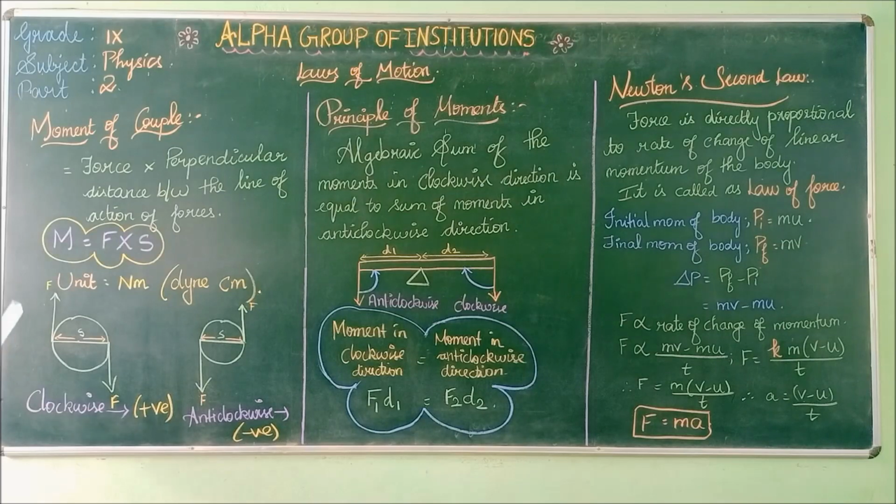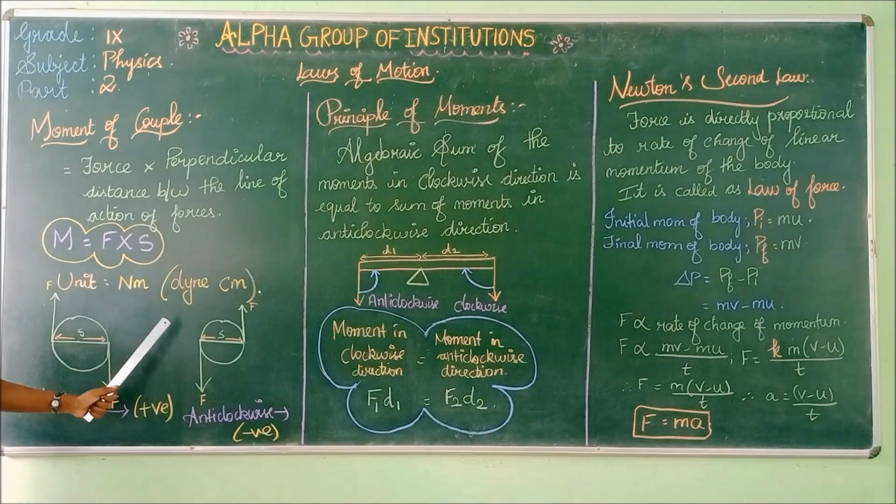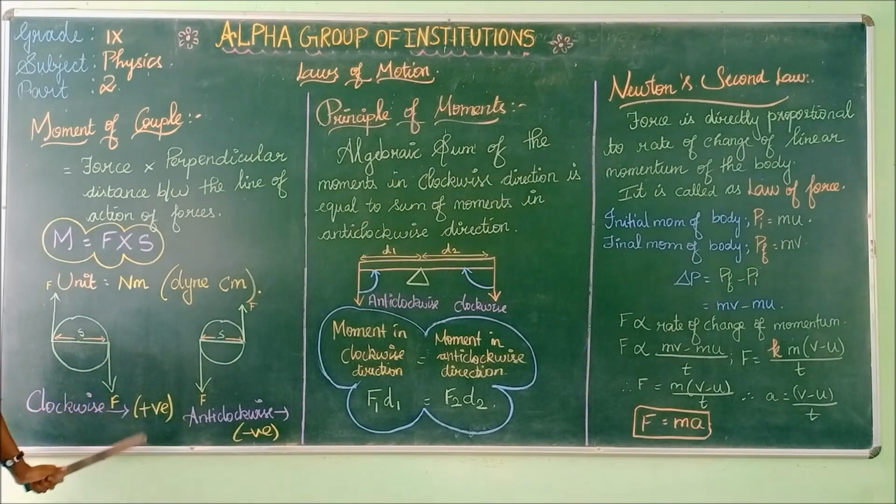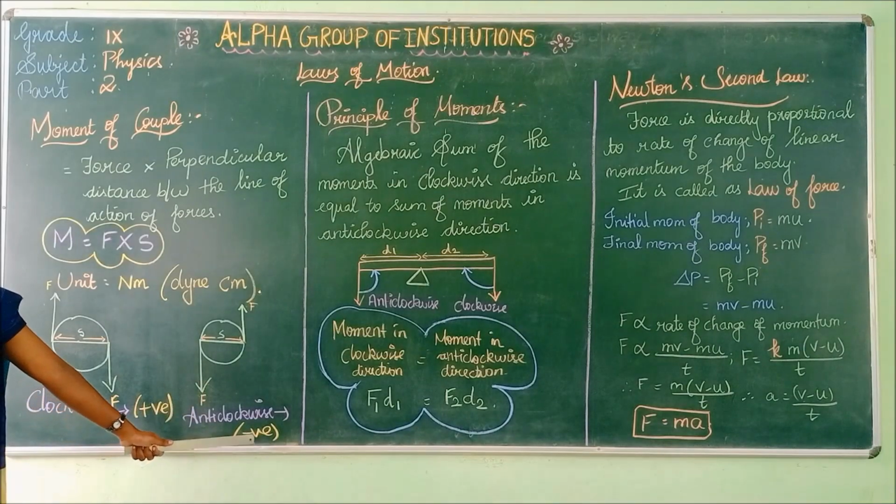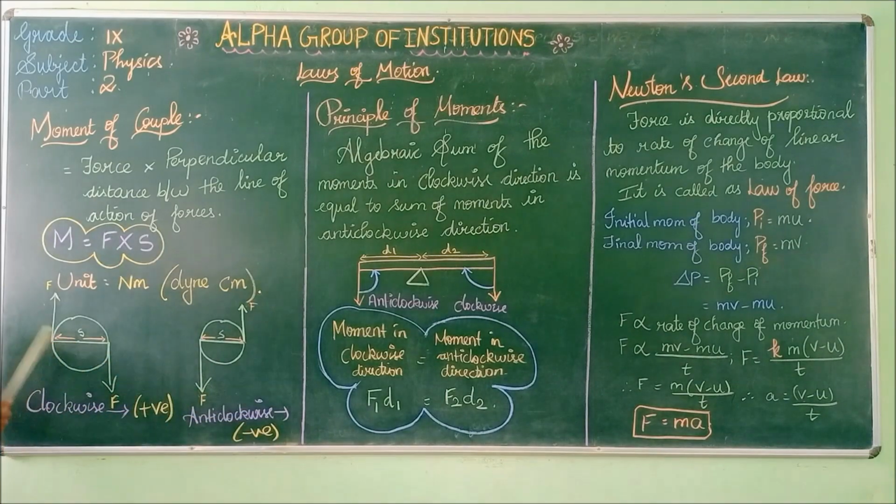Now, what is moment of couple in clockwise direction and anti-clockwise direction? If the moment of the couple is positive, then it is called the clockwise direction. If the moment of the couple is negative, then it is called the anti-clockwise direction. In clockwise direction, the moment of the couple will be positive.